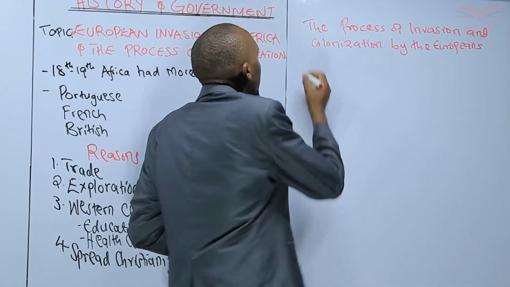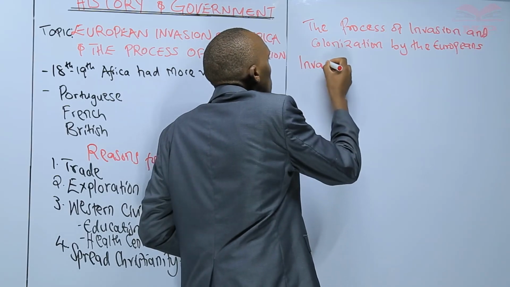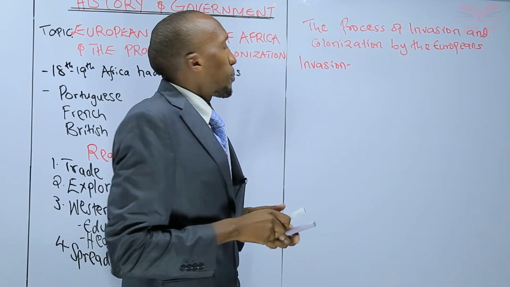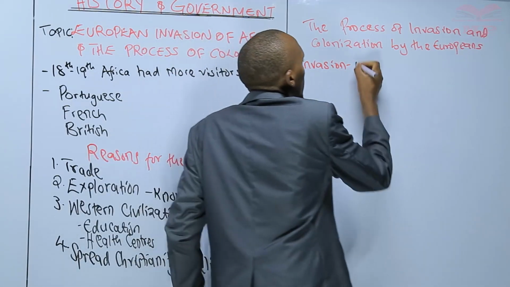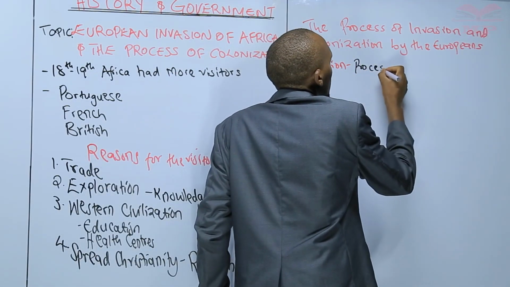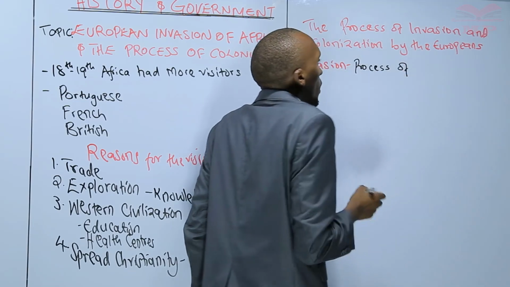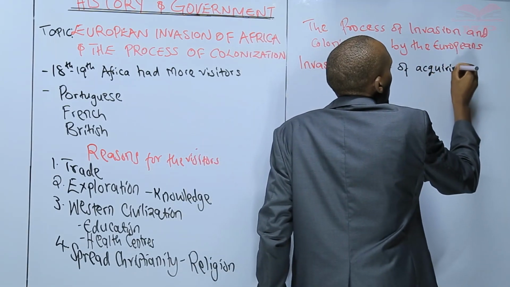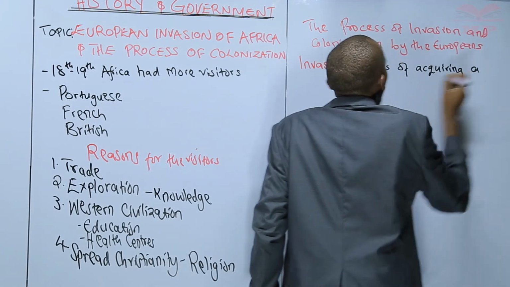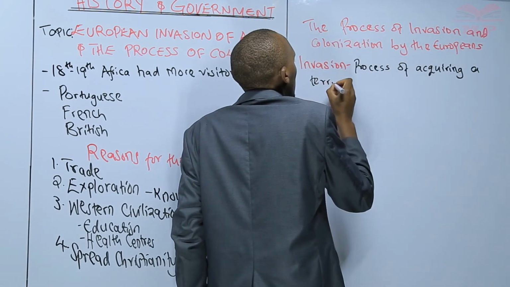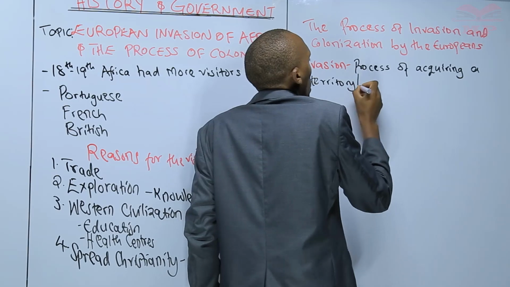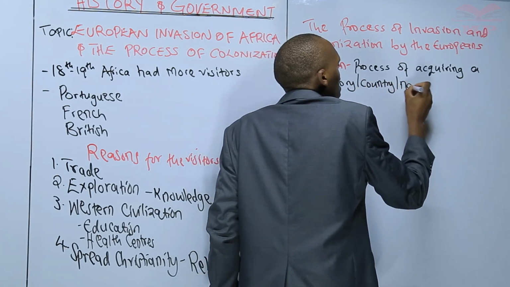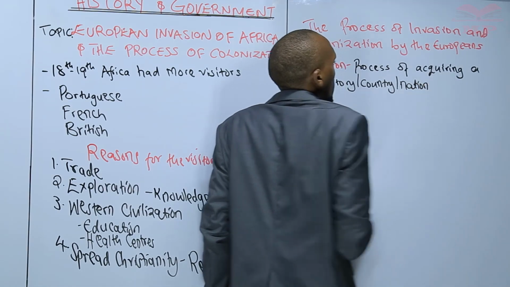When you talk of invasion, it is the process of acquiring a territory, or a country, or a nation, right?